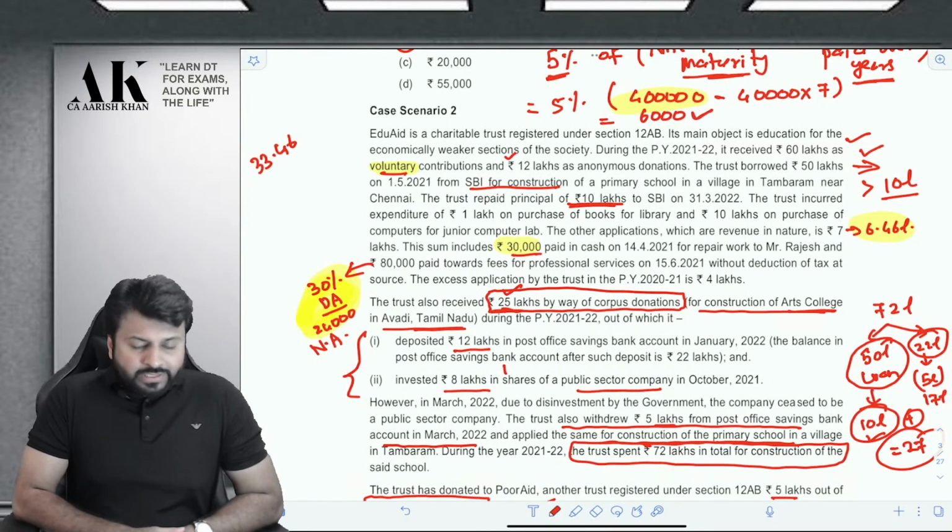I am reading the second question once and for all, first of all, and then I'll be reading the MCQs one by one. Okay. Case scenario 2. EduAid